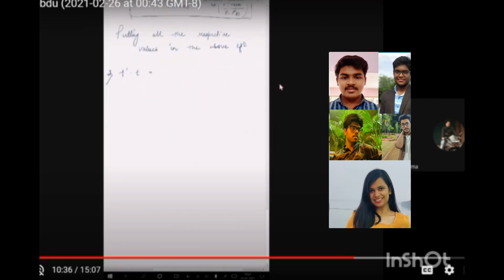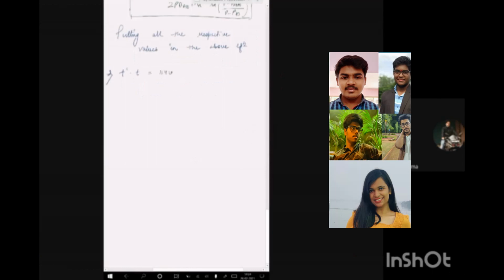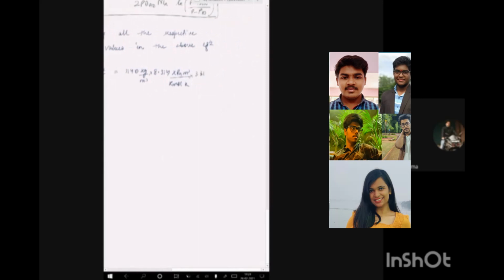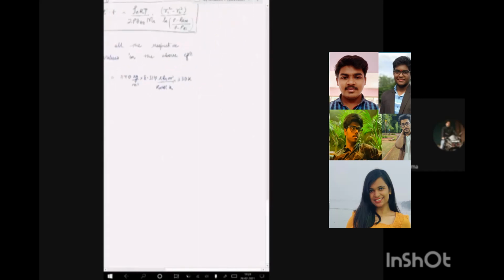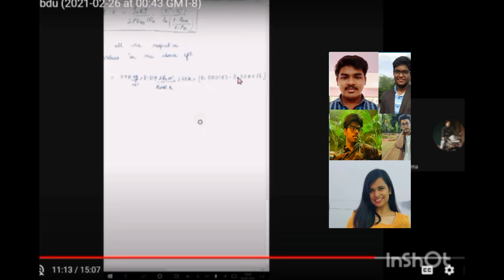So T dash minus T will be: rho is 1140 kilogram per meter cube. The gas constant is 8.314 kilopascal meter cube per kilomole Kelvin. The temperature is 333 Kelvin. Then R1 square minus R2 square, whose values we had calculated: 0.00103 minus 0.000056.